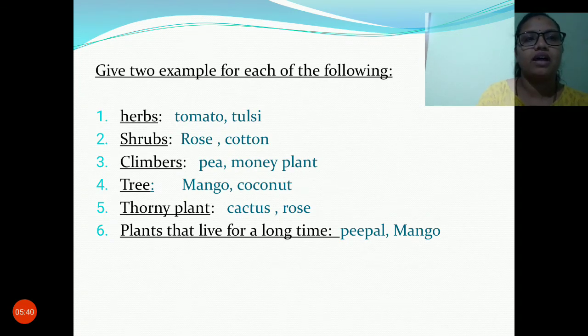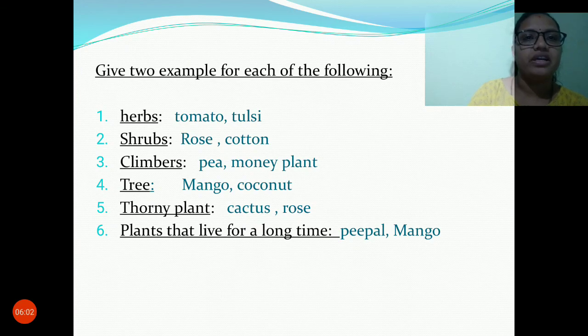Herbs: remember at least any four examples. Tomato, tulsi are herbs. These are seasonal plants also. Shrubs: rose, cotton, a little bigger than the herbs. Climbers: pea, money plant.